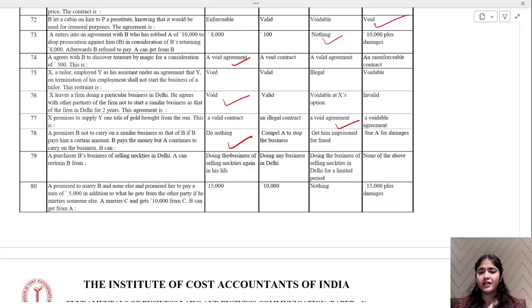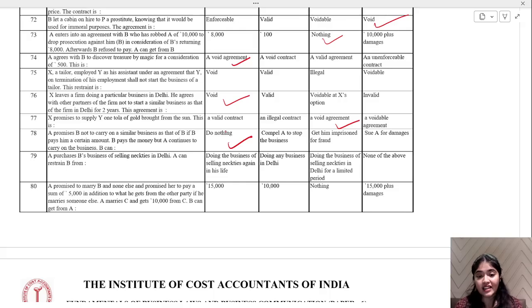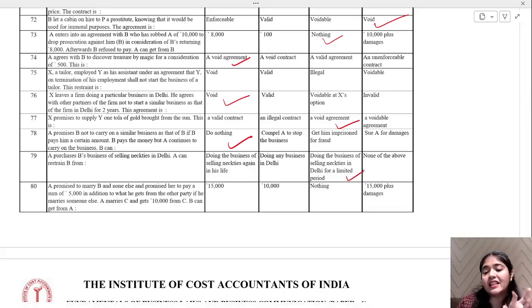Anyone can open a business, right? A purchases B's business of selling neckties in Delhi. A can restrain B from doing the business of selling neckties in his life, doing any business in Delhi, doing the business of selling neckties in Delhi for a limited time, or none of the above. Tell me, what can he do? Yes, what should be the answer? Yeah, for a limited period, you can tell them not to sell.